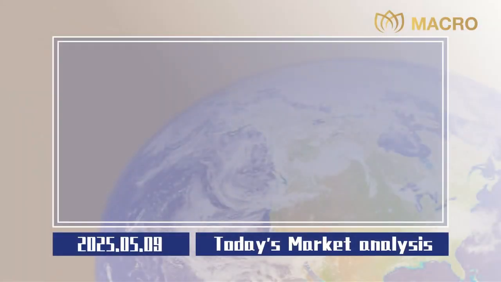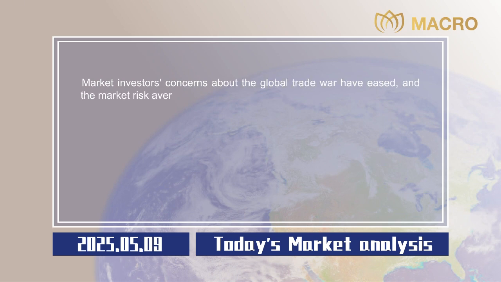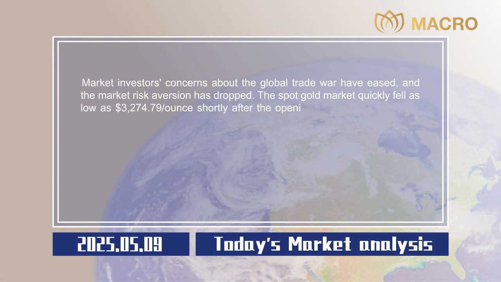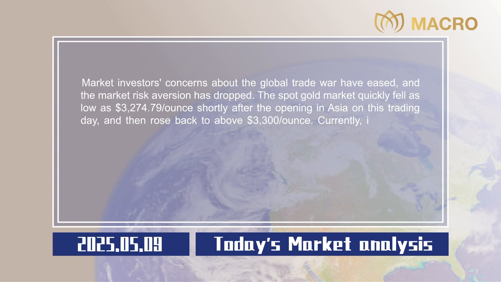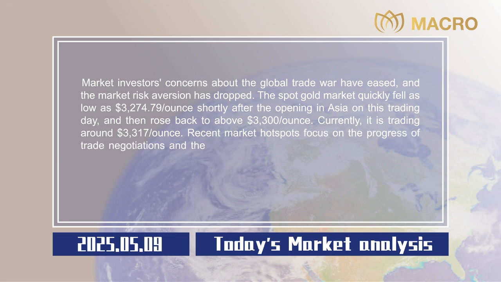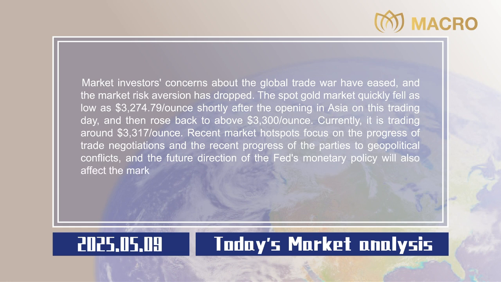Market analysis. Market investors' concerns about the global trade war have eased, and market risk aversion has dropped. The spot gold market quickly fell as low as $3,274.79 per ounce shortly after the opening in Asia on this trading day, and then rose back to above $3,300 per ounce. Currently, it is trading around $3,317 per ounce. Recent market hotspots focus on the progress of trade negotiations and the recent progress of the parties to geopolitical conflicts, and the future direction of the Fed's monetary policy will also affect the market direction.